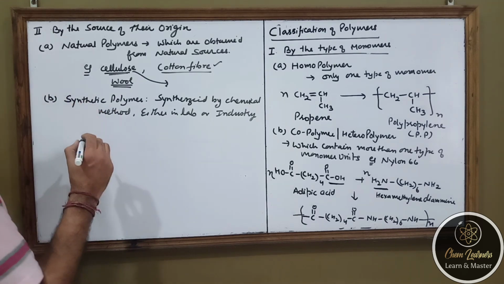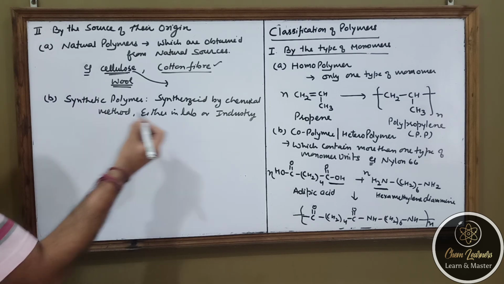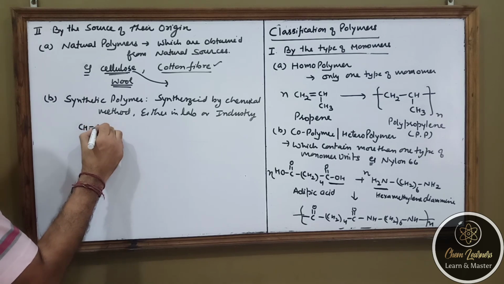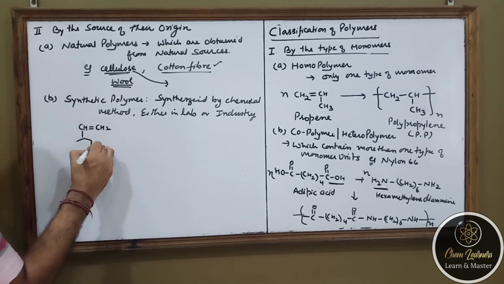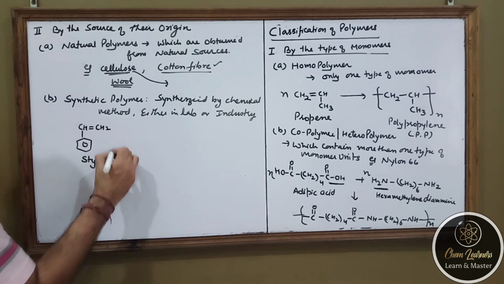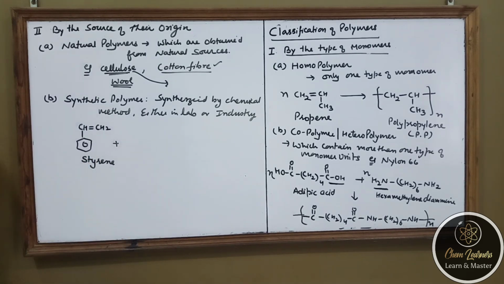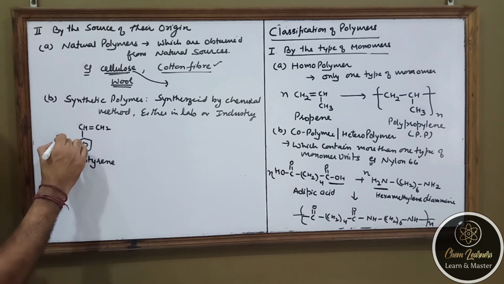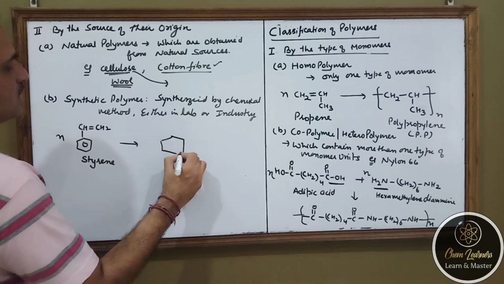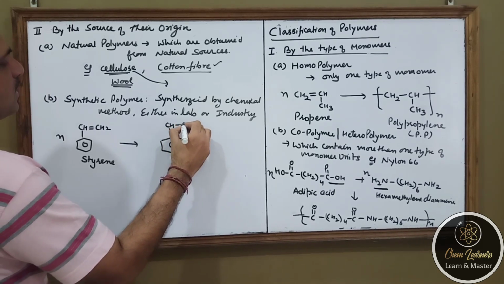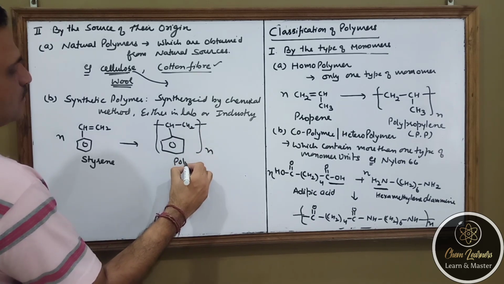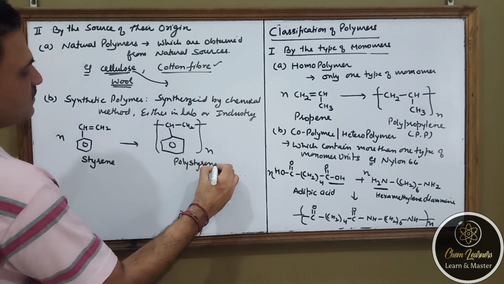Now the synthetic polymer basically, let me take one example. See, we are having this monomer. It is called styrene, and if I take n molecules of styrene, I will get a polymer by the chemical method, and that polymer is known as polystyrene.